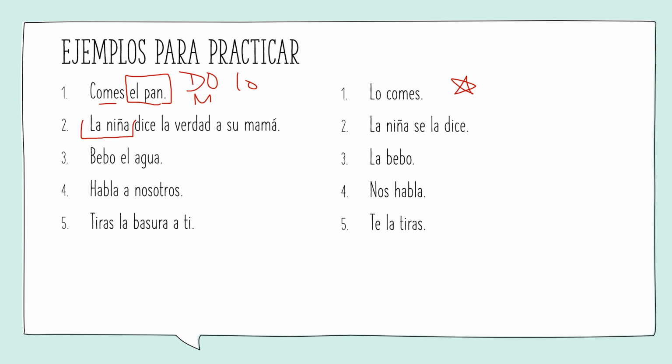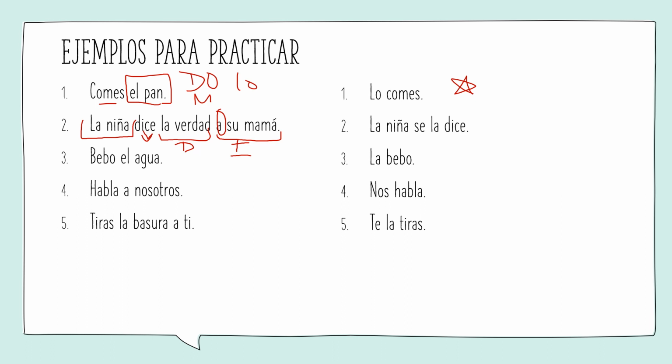Dice is the action here, so we have our verb right there, followed by la verdad and a su mamá. So if I ask the question to whom, hopefully you see a, and you're like, oh, to. So here's our indirect object, to whom, a su mamá. La verdad then, the question of what. What does she say? La verdad.